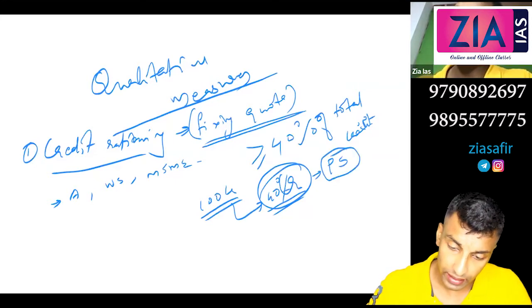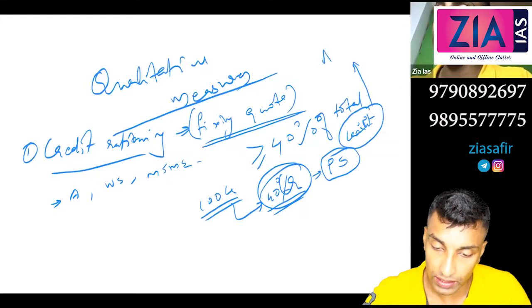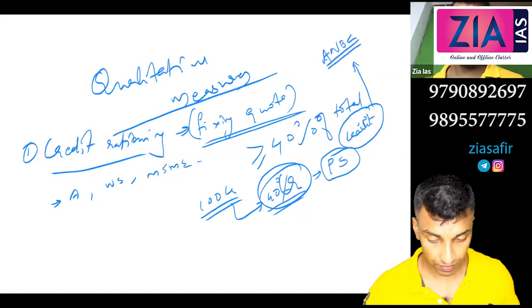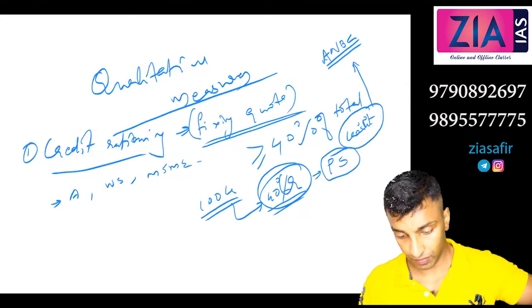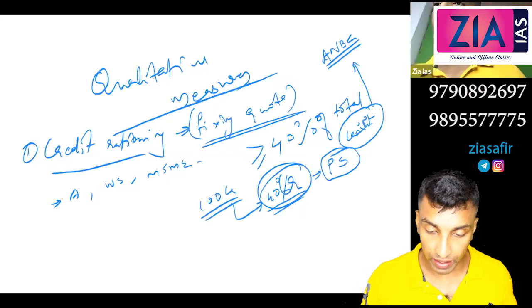See, this credit, technically, you will see in some textbooks ANBC. What is this ANBC? Any idea what is ANBC? Adjusted net bank credit, sir. Yes, you can write there adjusted net bank credit.